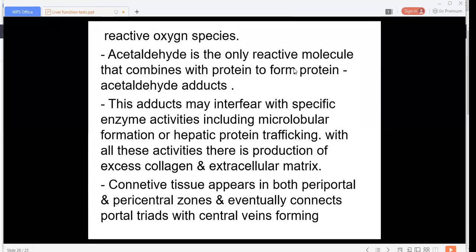Whenever collagen gets accumulated around the liver cells, it later transforms into fibrotic bands. All this causes pressure on the hepatocytes, so there is hypoxia of hepatocytes. And later on, abnormal fat gets deposited inside the liver, because whenever anoxic damage of the liver occurs, the fat accumulates inside the